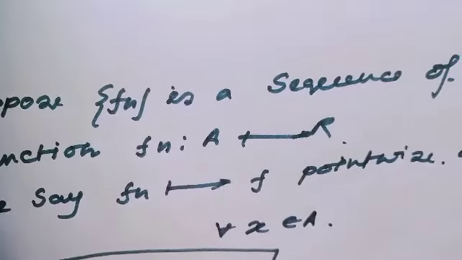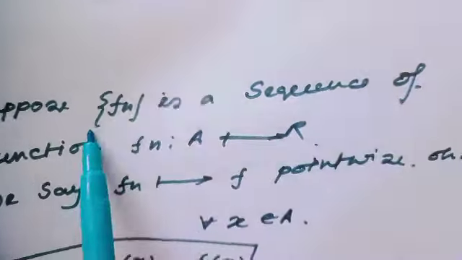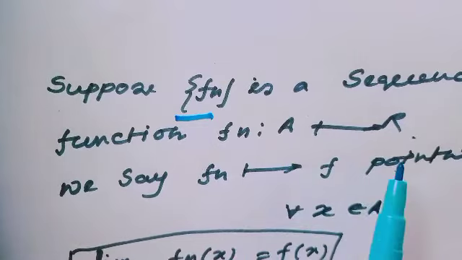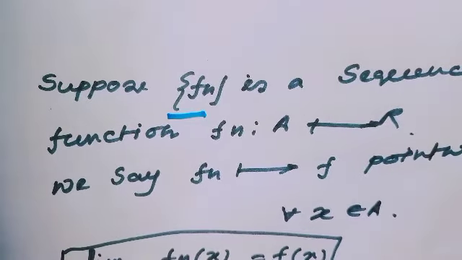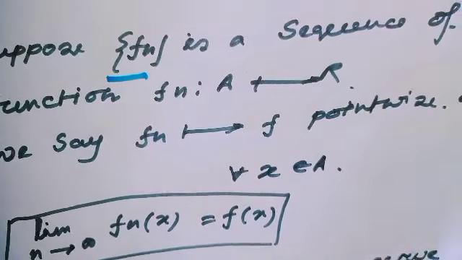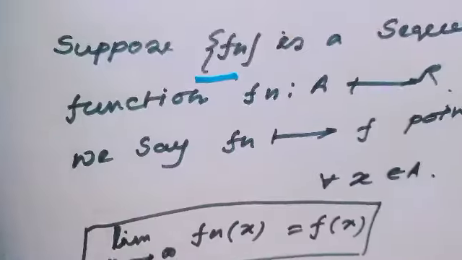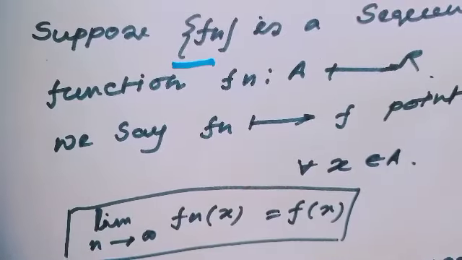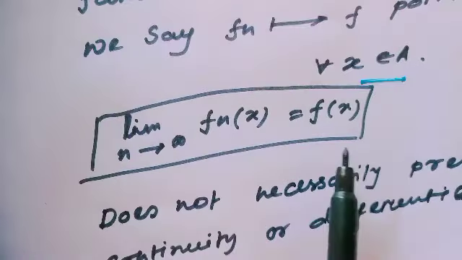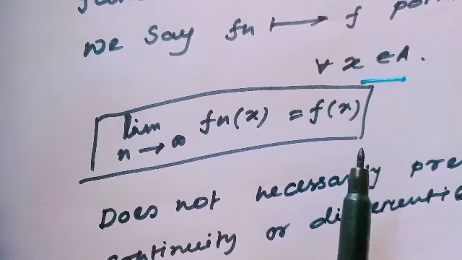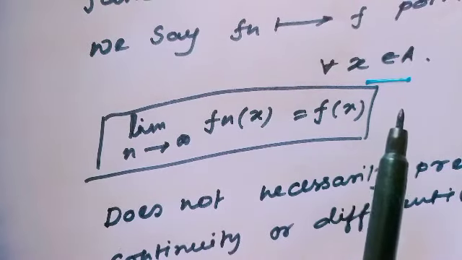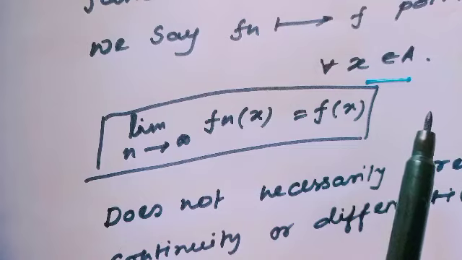The definition of pointwise convergence is: suppose fn is a sequence of functions defined from capital A to R, then we say fn converges to f pointwise on the set capital A if limit n tends to infinity fn(x) equals f(x), where f(x) is the limit function. We all know this, in my earlier video I had seen this part elaborately. This is true for all members x in the set capital A. Are you getting?